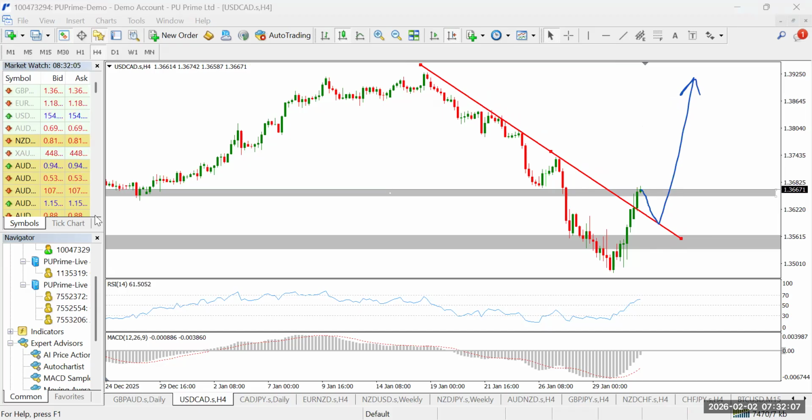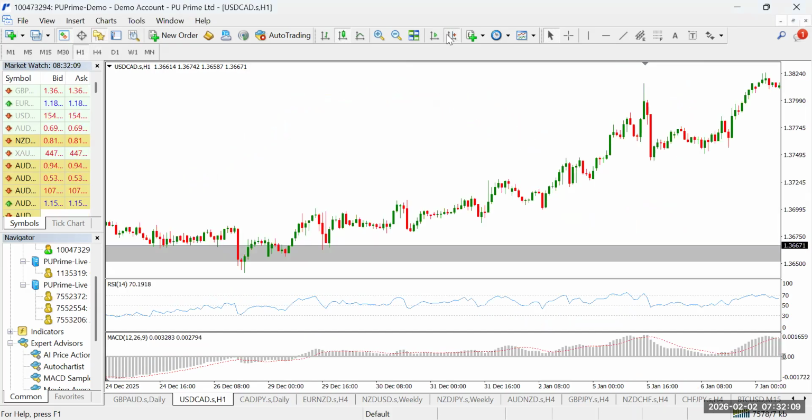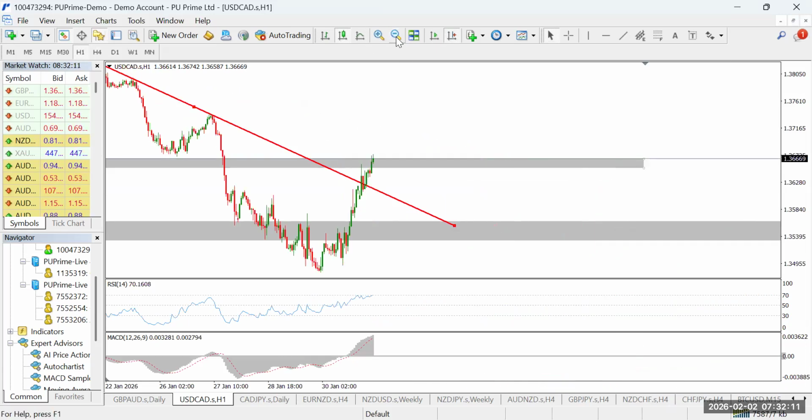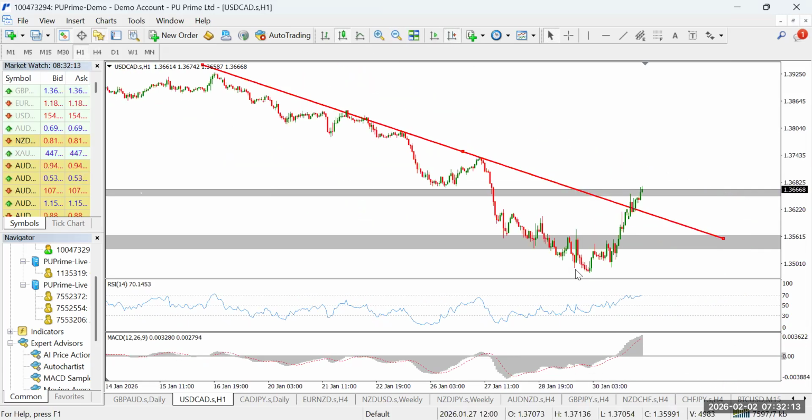And let's go finally to 1 hour to see if day traders can also cash in on this move. Though it's more a 4 hour setup, nonetheless, for those who are day traders, they can still cash into it as long as price comes to retest the trend line and it breaks out above. Even if you're a day trader, you are free to trigger it once there's a clear breakout.